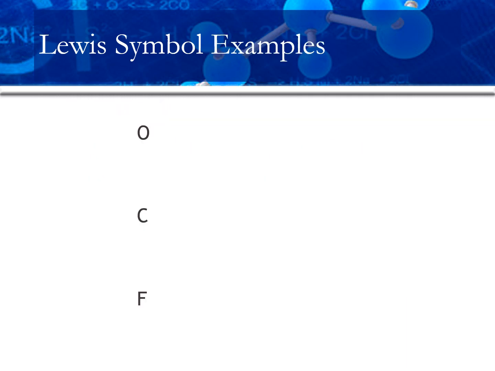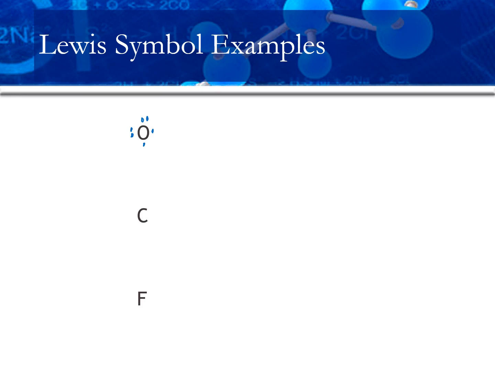So to do this, for oxygen, I look up on my periodic table. I see that oxygen is in group 6A. That means it has 6 valence electrons. So I start, it doesn't matter which side, which region you start, left, top, bottom, right, it does not matter. But I'm going to start on the left-hand side and draw a dot. There's 1, 2, 3, I lost my first dot, 4, 5, 6. There's my Lewis symbol. That's it. That's all there is to it.